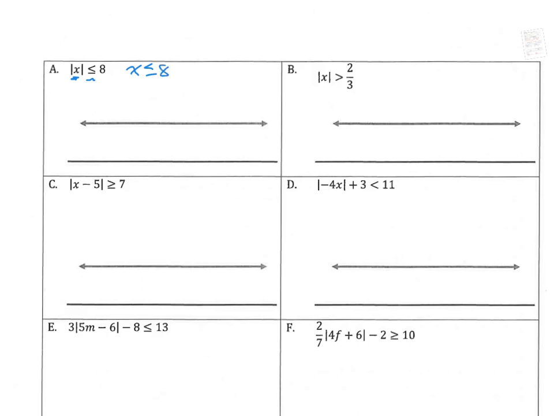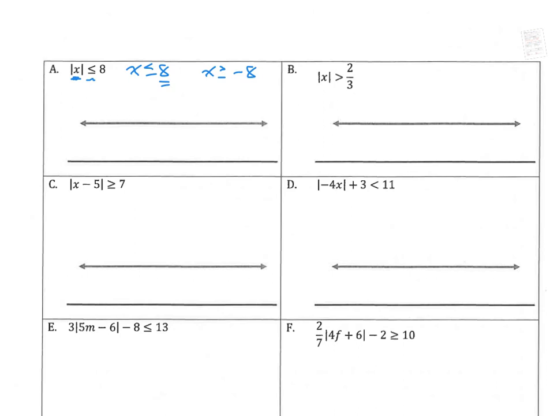And then you write another inequality. You keep the inside, X, but this time you flip the inequality, so we go greater than or equal to, and then you change the number to a negative, so negative 8. So we have X is less than or equal to 8, X is greater than or equal to negative 8.